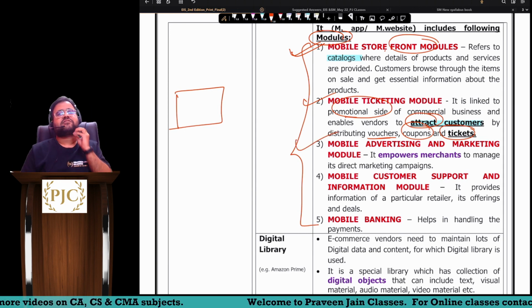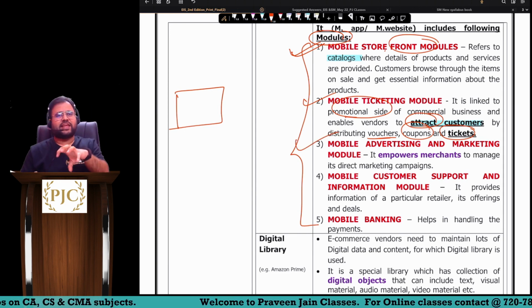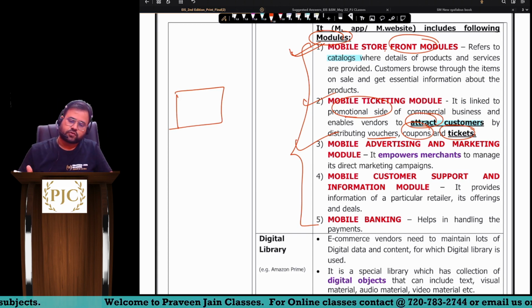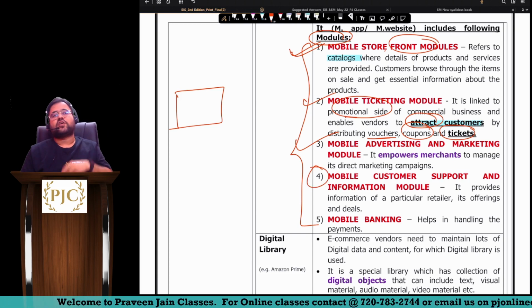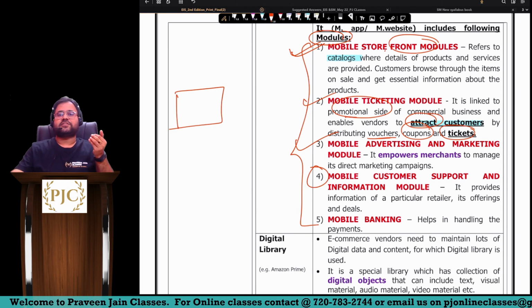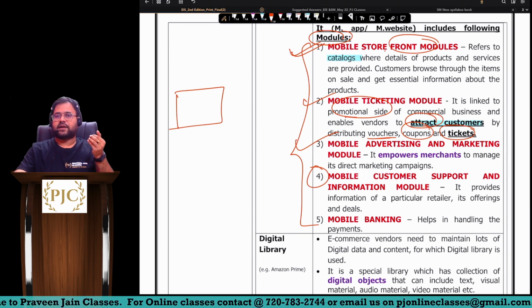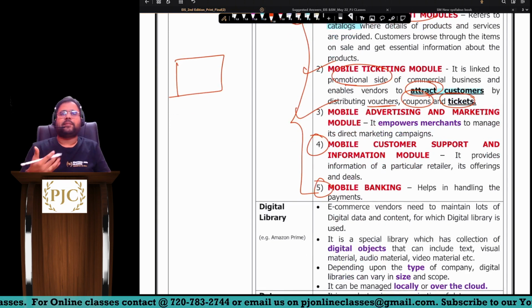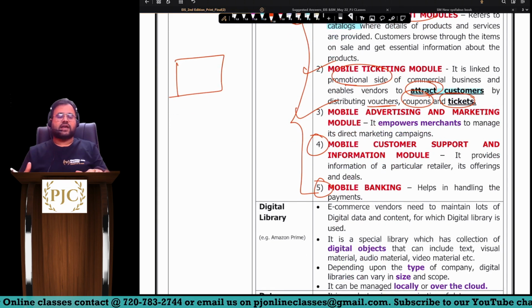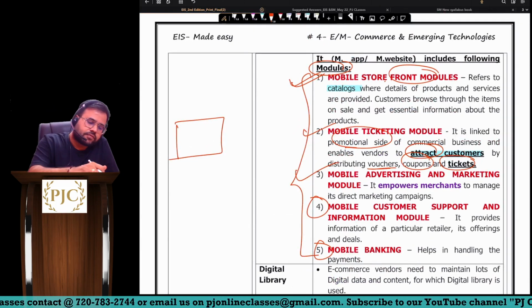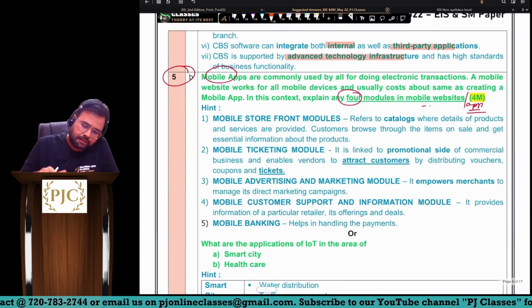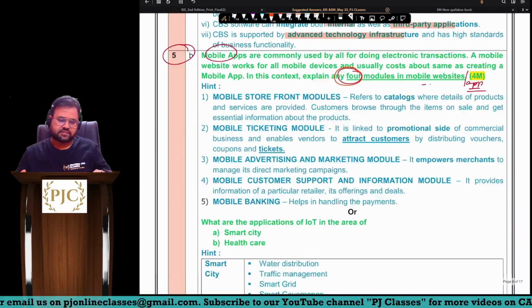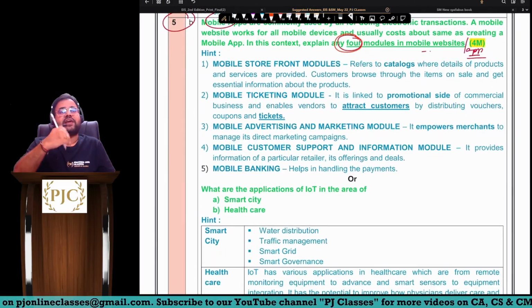Then we have something called mobile advertisements. So there exclusively, like what is the example also I have taken in my video class, you can just go through. And then if at all the customer is having any problem, so there should be some support also, sir. So that part is called the customer support and information module. And then payment के लिए mobile banking, sir. So these are the 5 modules in mobile apps. So here he is only asking about any 4 because 4 marks के लिए it is asked, sir. Great. So 5B में we had one internal choice.